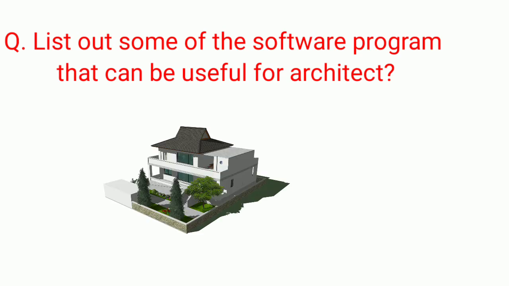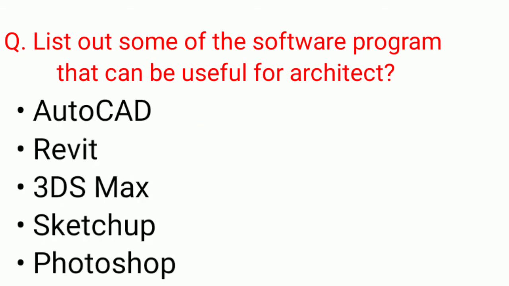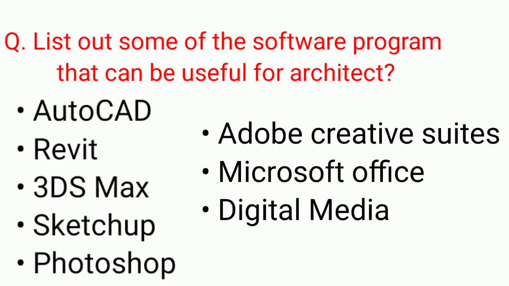List out some of the software programs that can be used for architecture. The software are AutoCAD, Revit, 3ds Max, SketchUp, Photoshop, Adobe Creative Suite, Microsoft Office, and digital media.